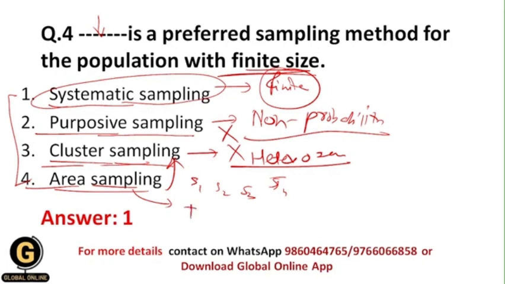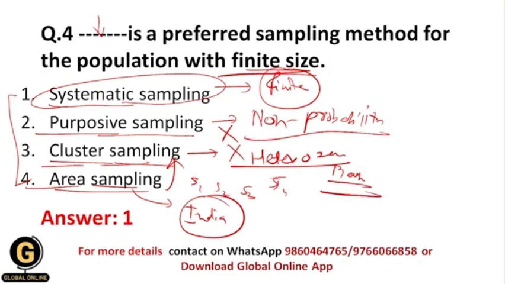For example, within India I want to do some study regarding geographical areas, so I will make subgroups like Maharashtra as my first subgroup, then Rajasthan as the second subgroup, like that. So I am going to make the subgroups based upon the state, and I am going to select each and every subgroup randomly over here. Okay, and this is nothing but area sampling.